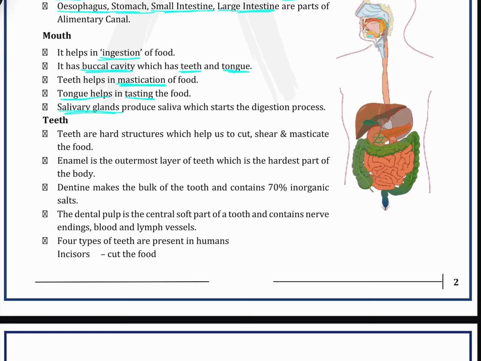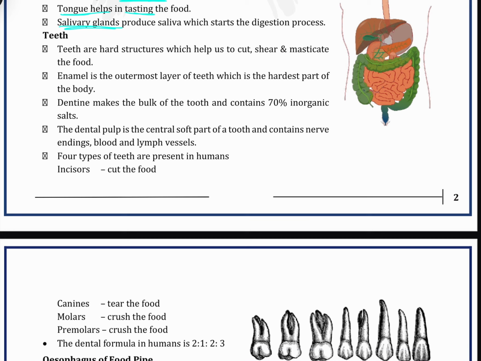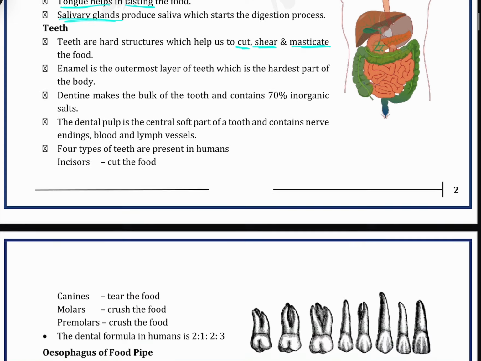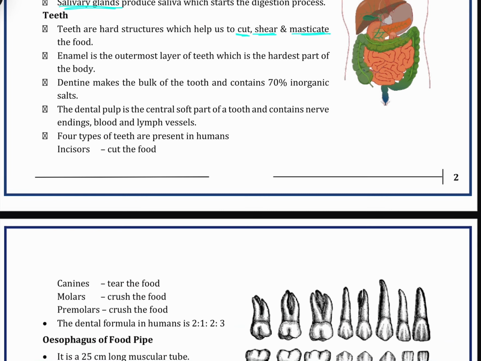Then moving on, we can see teeth. Teeth are hard substances which help us to cut, shear, and masticate the food. With the help of teeth we eat. The teeth chew the food properly and break it down into smaller particles, which is easy for the stomach to digest.